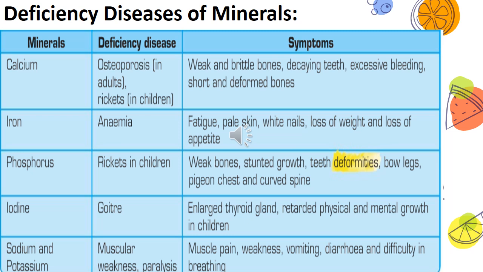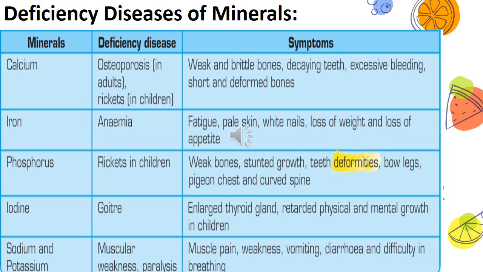Then retarded physical and mental growth in children. If you remember, I told you that iodine is essential for production of thyroxine hormone, which is necessary for overall growth in the child. So as there is lack of iodine in the body, the person suffers with physical and mental retardation.